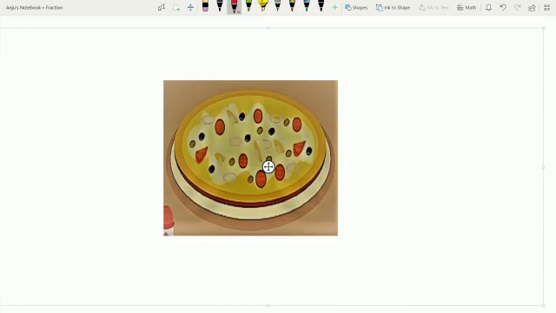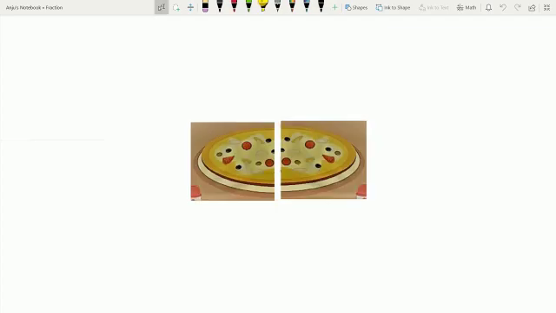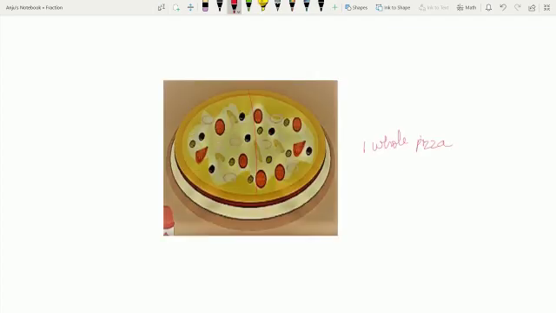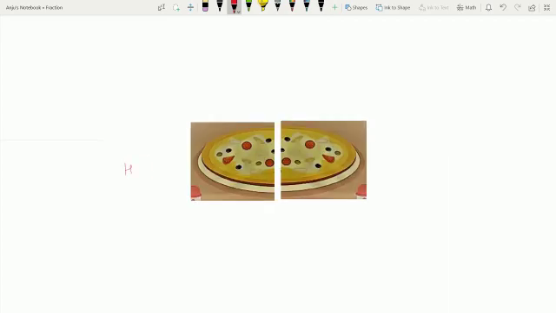See students, this is one whole pizza and Rinky has split the pizza into two equal parts. So this part is half and this part is also half. So Rinky gets one part and Pinky gets one part, and this is 1 divided by 2 because this pizza is divided into two equal parts. So here this part is 1 divided by 2 and this part is also 1 divided by 2.